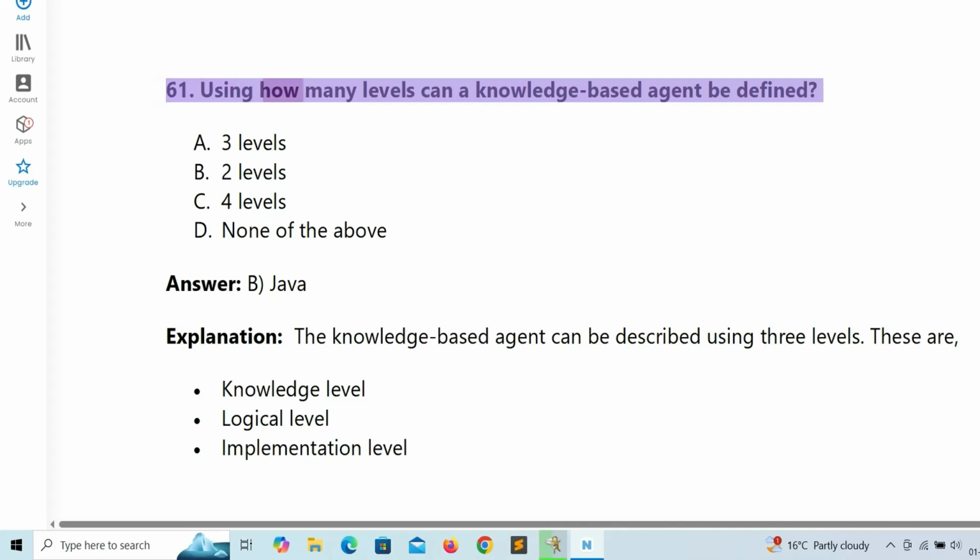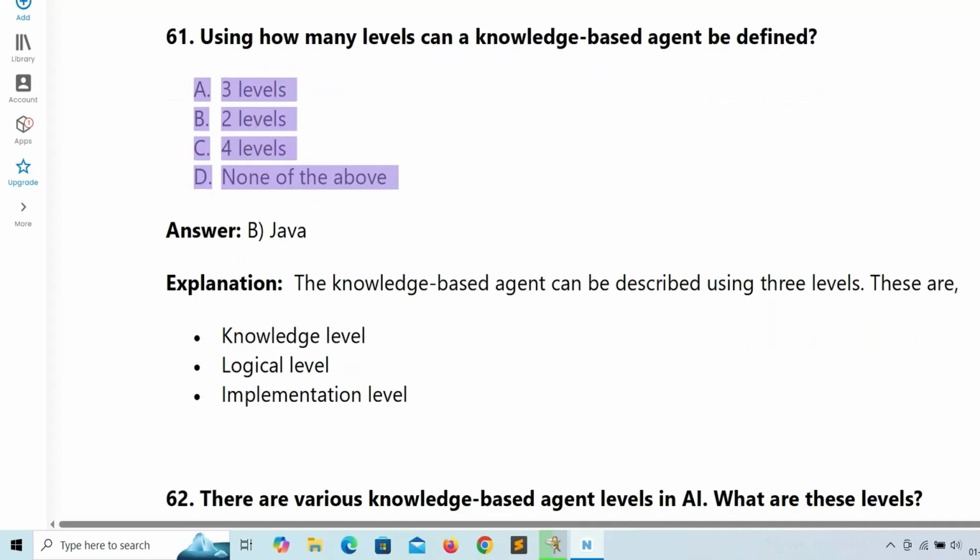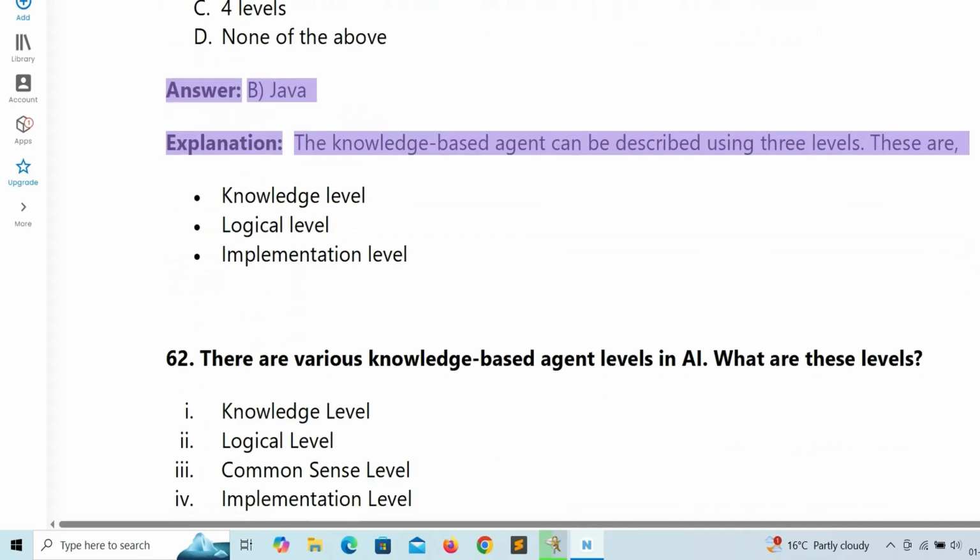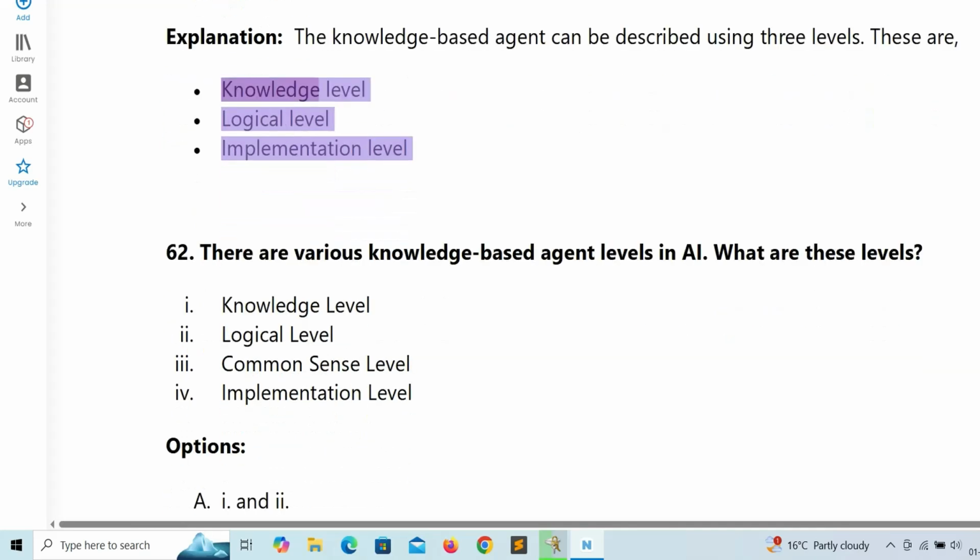61. Using how many levels can a knowledge-based agent be defined? A. 3 levels. B. 2 levels. C. 4 levels. D. None of the above. Answer: A. 3 levels. Explanation: The knowledge-based agent can be described using 3 levels. These are knowledge level, logical level, implementation level.